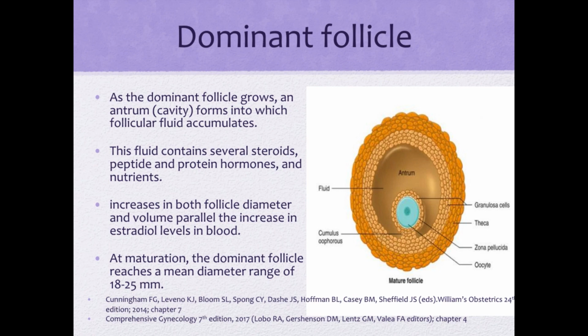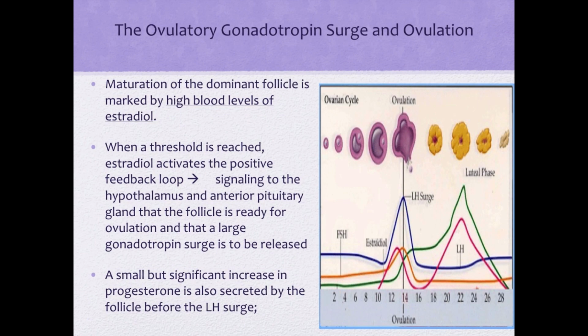As the dominant follicle grows, an antrum or cavity forms into which follicular fluid accumulates. This fluid inside the cavity contains several steroids, peptide and protein hormones, and nutrients. The dominant follicle increases in both follicular diameter and volume and parallels the increase in the estradiol levels in the blood. At maturation, the dominant follicle reaches a mean diameter range of around 18 to 25 millimeters. Maturation of the dominant follicle is marked by high blood levels of estradiol.